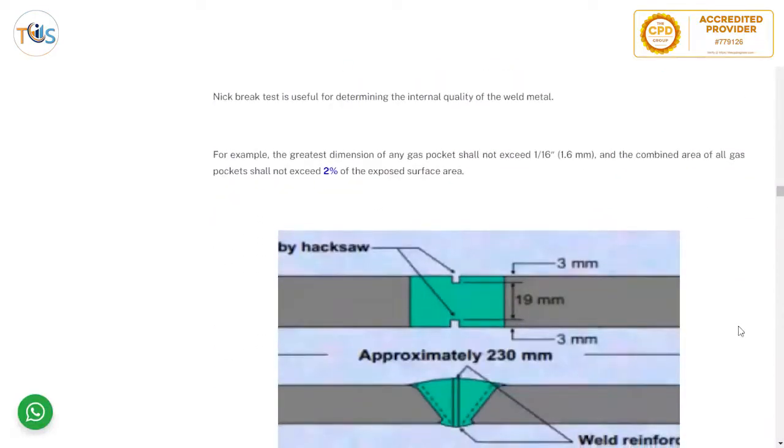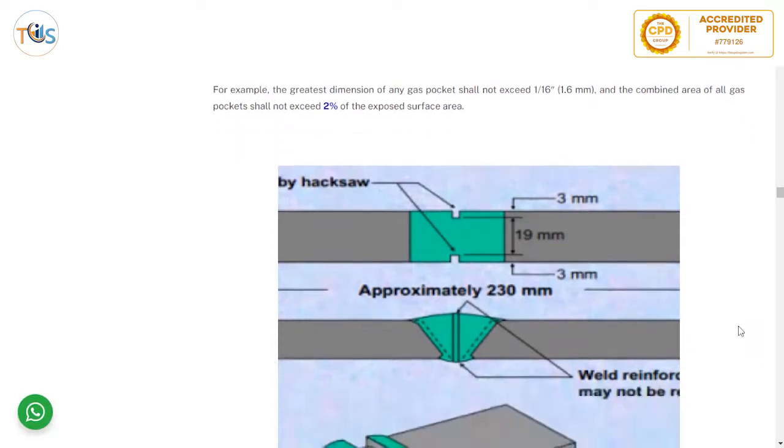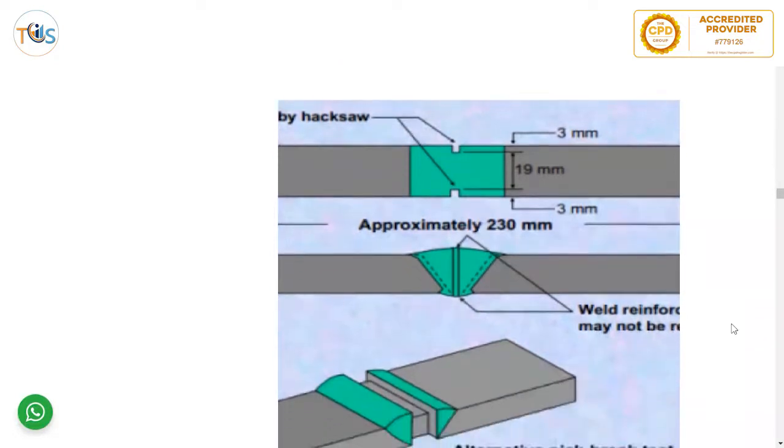Nick break test is useful for determining the internal quality of the weld metal. For example, the greatest dimension of any gas pocket shall not exceed 1.6 millimeter, and the combined area of all gas pockets shall not exceed 2% of the exposed surface area.